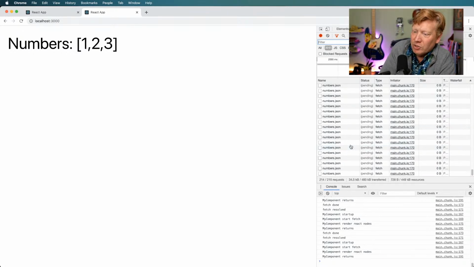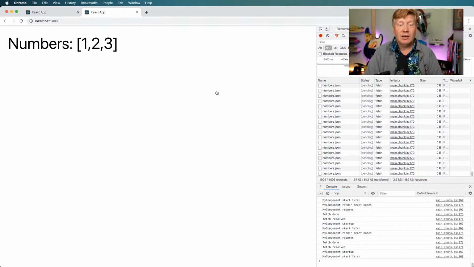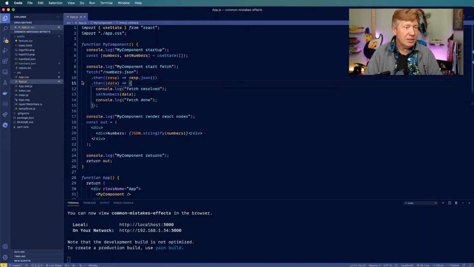All right, let me just, okay, so binary64 asks: how can you show us how to have state that is initially set from props, but also reset whenever the props change? Great question. Okay, let me go through the useEffect stuff so that I'm not crashing my browser, and then we'll deal with that props question when I'm done with this.